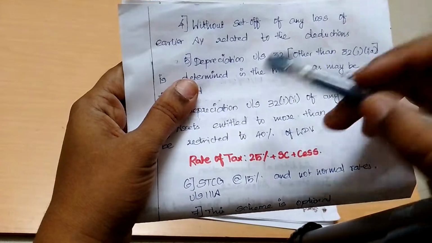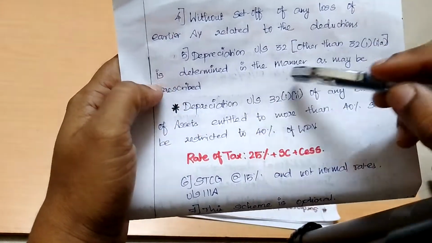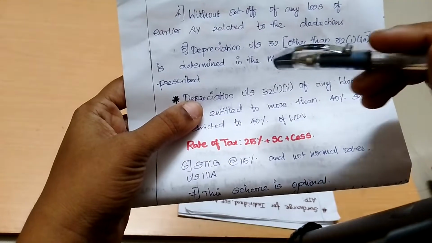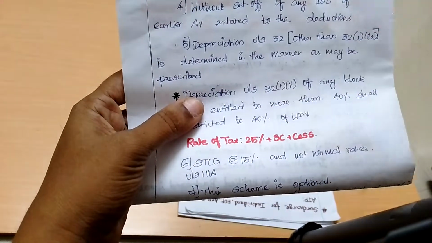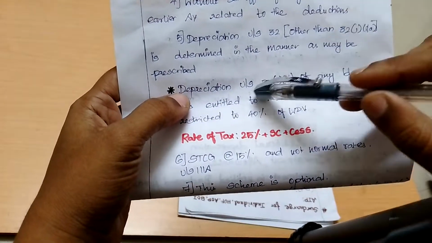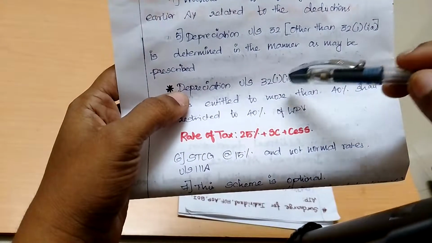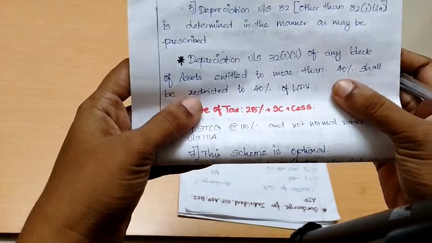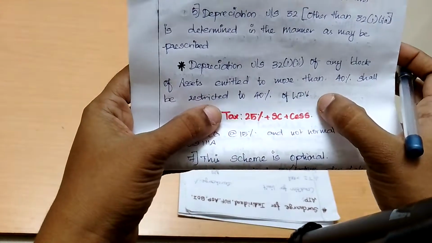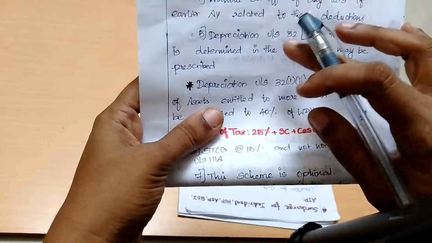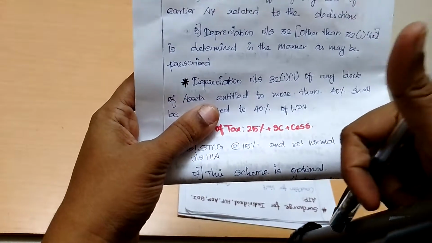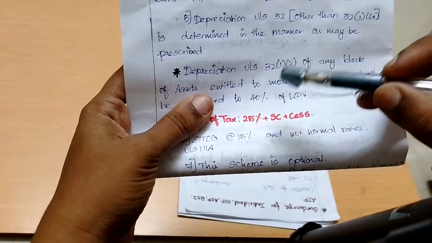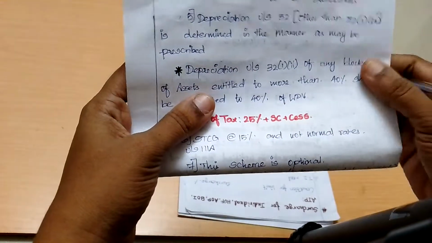Depreciation under section 32 shall be computed in the manner as may be prescribed, which means normal deduction under the Income Tax Act. But depreciation under section 32(1)(iia), which means additional depreciation, has to be restricted to 40% of the WDV value. So depreciation under section 32 will be as per normal provisions, but additional depreciation has to be restricted to 40% of the WDV value.